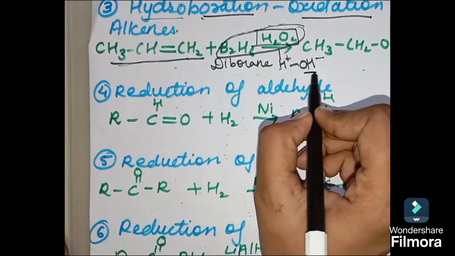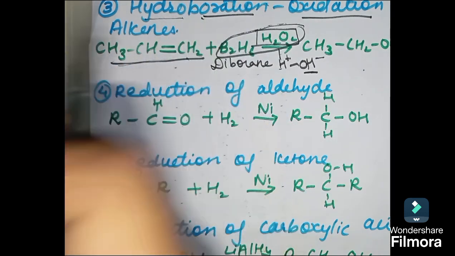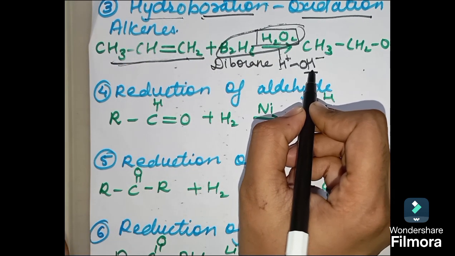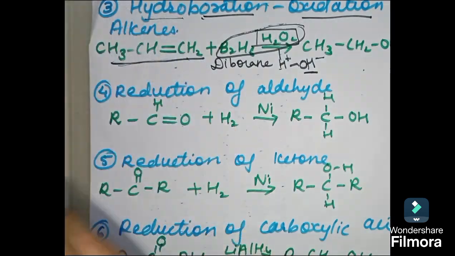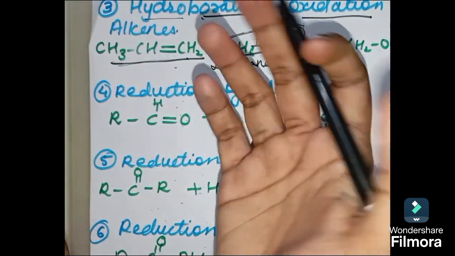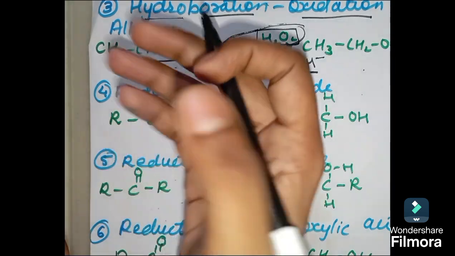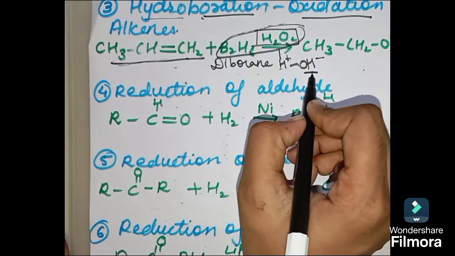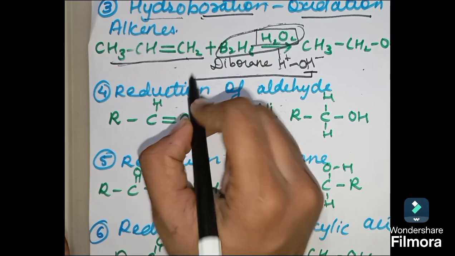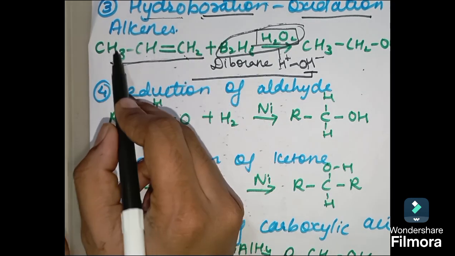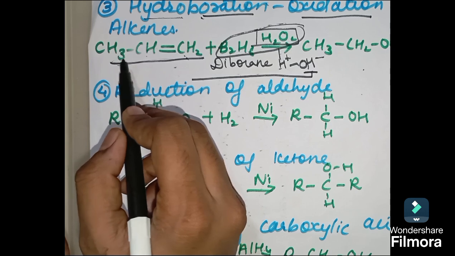So according to anti-Markovnikov rule, the negative part of the reagent will go to that carbon atom which has less number of hydrogen atoms. So it means, sorry, that is Markovnikov rule, right? Less number of hydrogen atoms is Markovnikov rule. So anti-Markovnikov rule will be, it will get attached to that carbon which has more number of hydrogen atoms. So here you can see this OH will get attached to which carbon? This one or this one? This is having more hydrogen. You can't say that it will get attached to this as it is having 3 hydrogen.